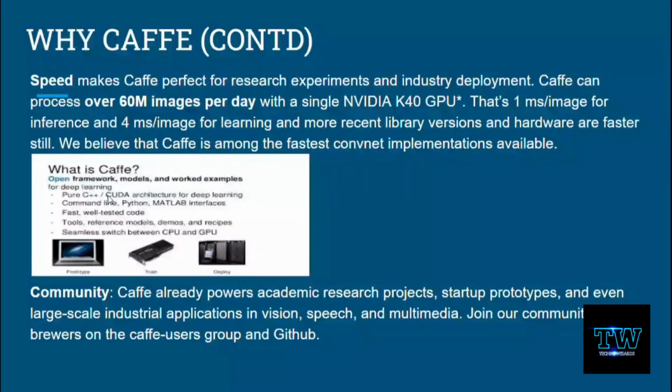So you can see in the image we have several command lines, where we are choosing this Caffe, or what this Caffe is. It is an open framework, with models and worked examples. So what are the tools and seamless between them? Some of the points have been mentioned here, right?